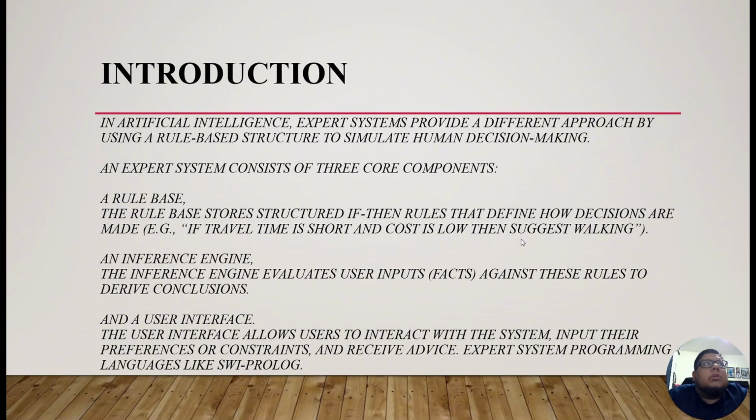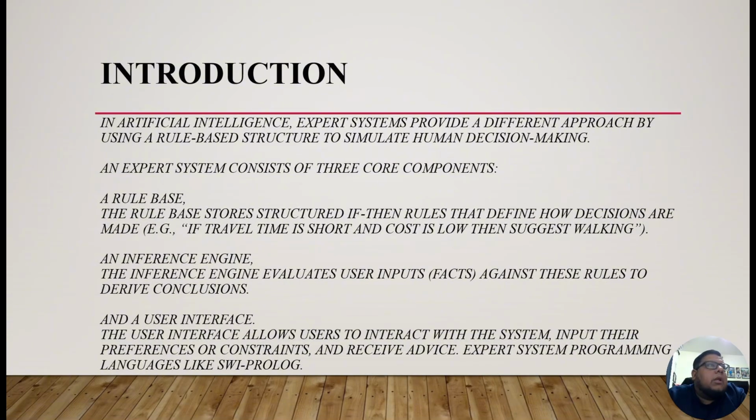Next, introduction. In artificial intelligence, the expert system provides a different approach by using a rule-based structure to simulate human decision making. An expert system consists of three core components. The first component is the rule base. The rule base stores the rules that define how decisions are made. Example: if travel time is short and cost is low, then the suggestion is walking.